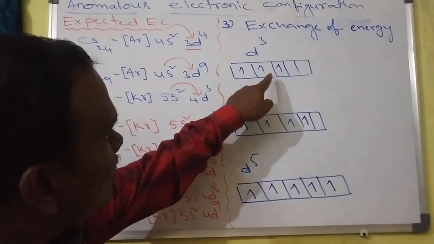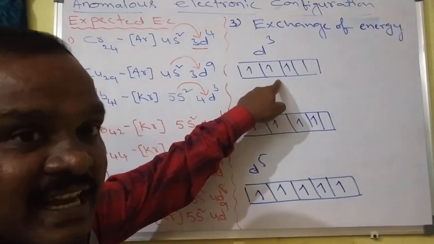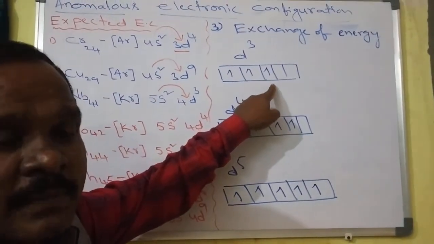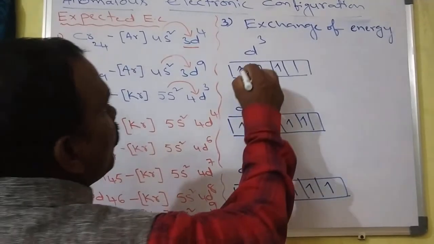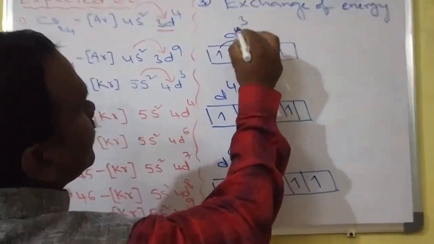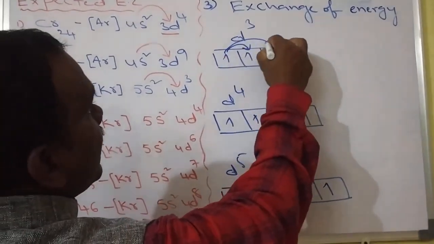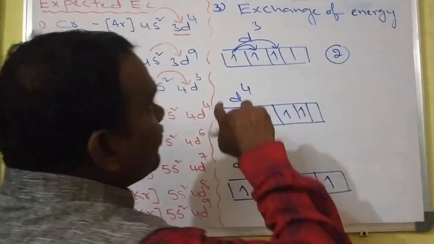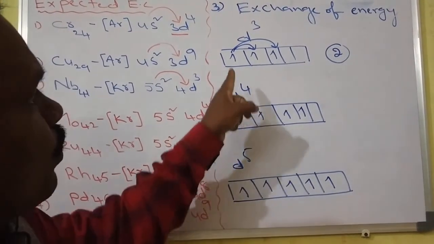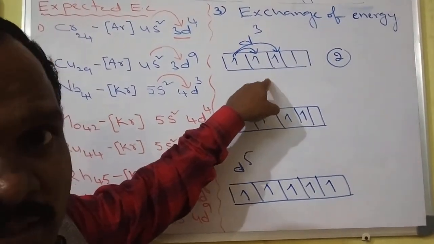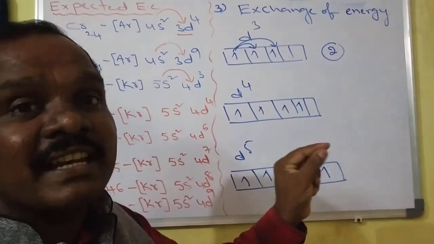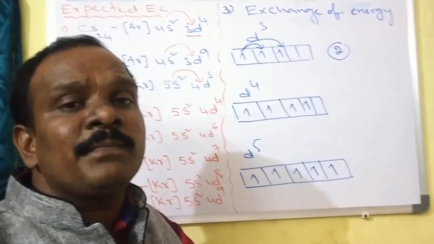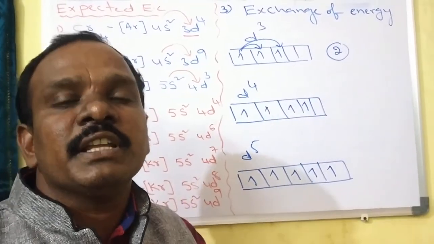This first electron jumps into the second suborbital, and the first electron also jumps into the third suborbital. So how many jumps are possible? Here one jump and here also one jump. If the electron jumps from one suborbital into another suborbital, then it releases energy. If the element loses the energy, then it gets stability.